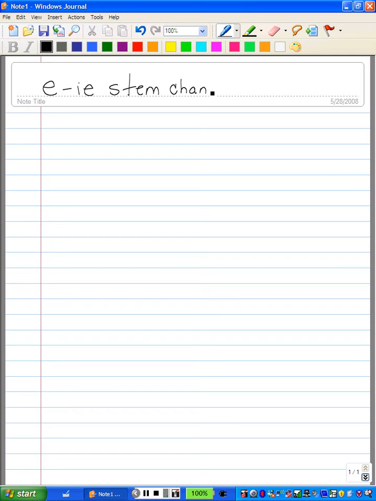On pages 129 and 130 in your book, it talks about the stem changes. On page 130 is the list of the stem changing verbs, a list of 8 verbs. We're going to talk about the first couple in that list. The first one is the verb cerrar. It means to close. And the second verb that we're going to be talking about is the verb querer. Querer means to want, and it can also mean to love.